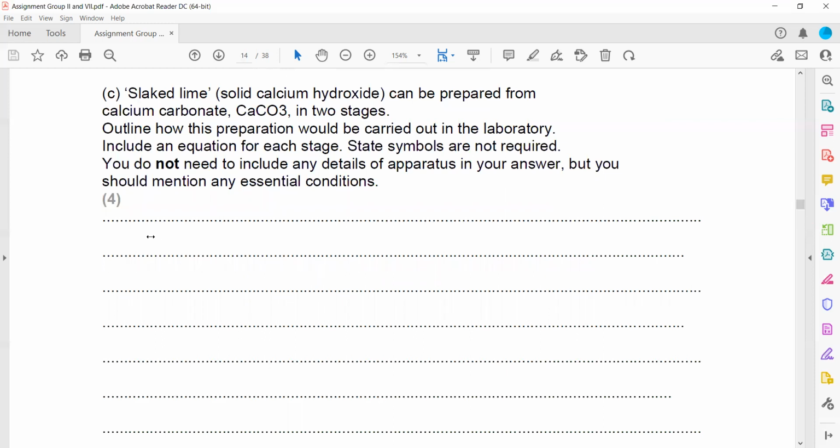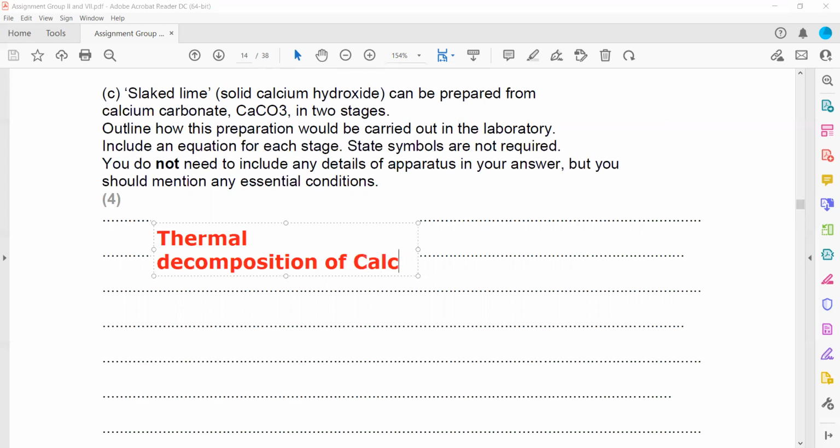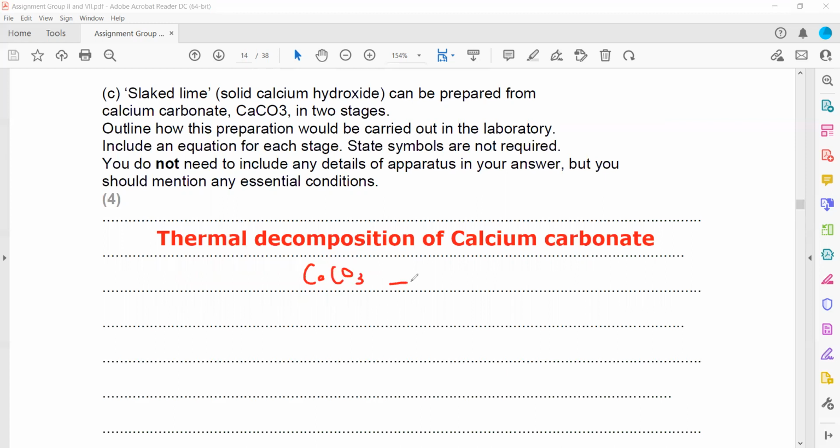So first, thermal decomposition of calcium carbonate should be done. What will be the product of this thermal decomposition? The calcium carbonate will decompose into calcium oxide plus carbon dioxide. That's one thing. Then what will we do?